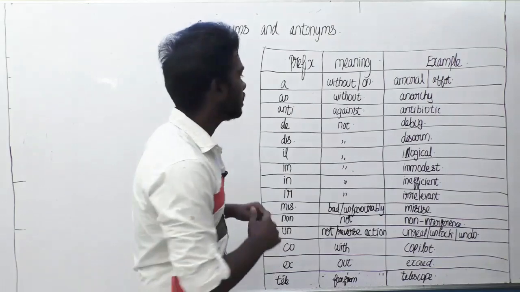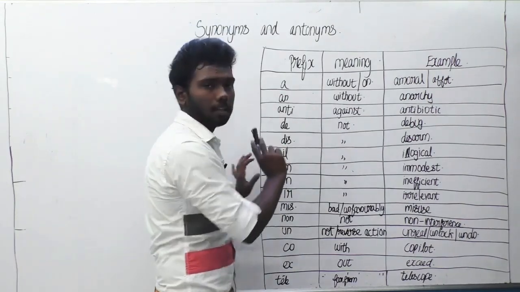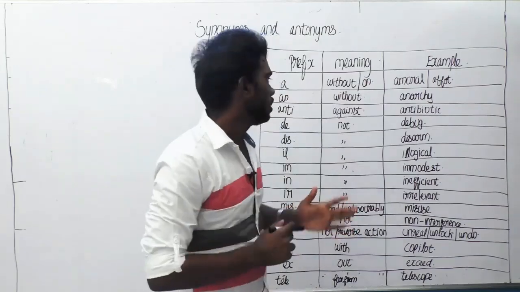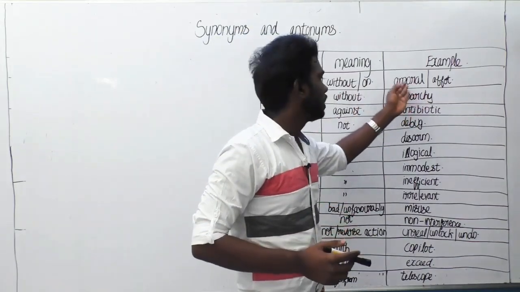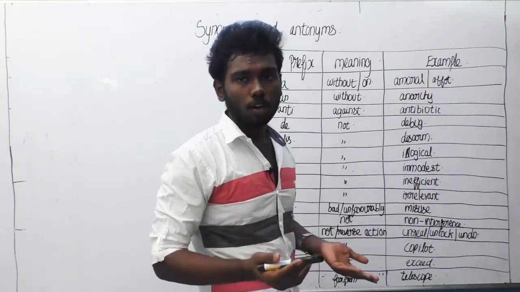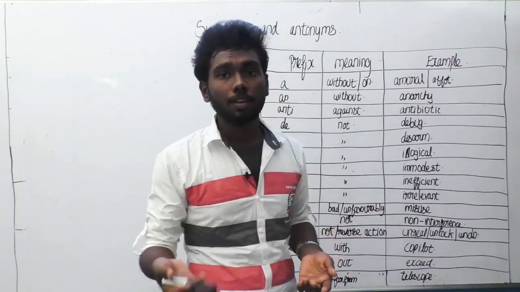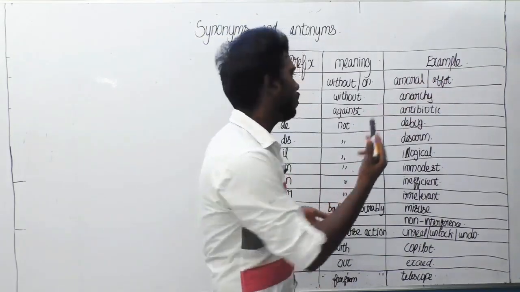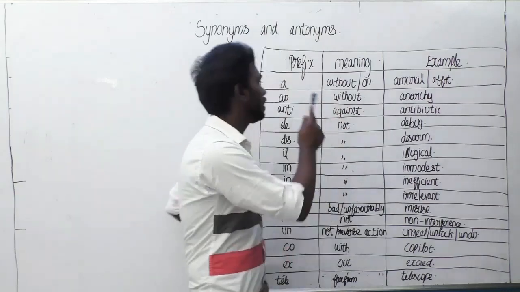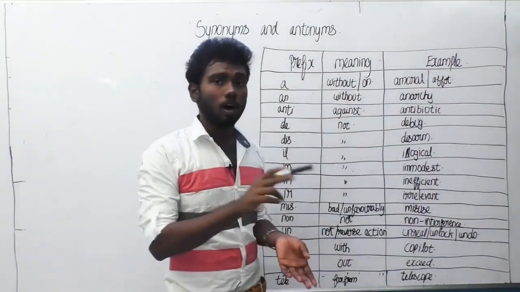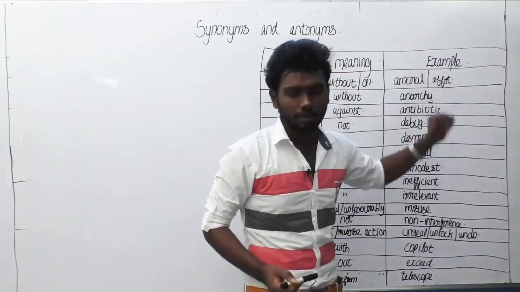The meaning of the prefix a is without or on. So what is an example for that? Amoral. Amoral means without moral. A person behaving without moral is called amoral. Afoot. What do you mean by afoot? I have already said the prefix a also means on. So a person walking on foot can be said to be afoot.